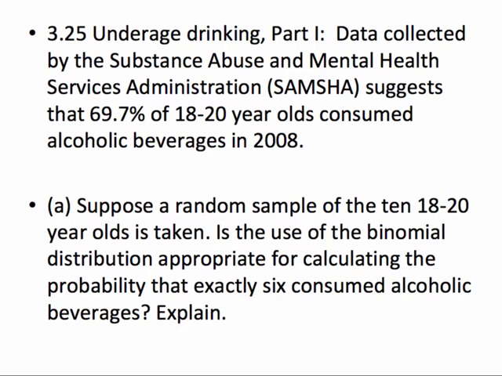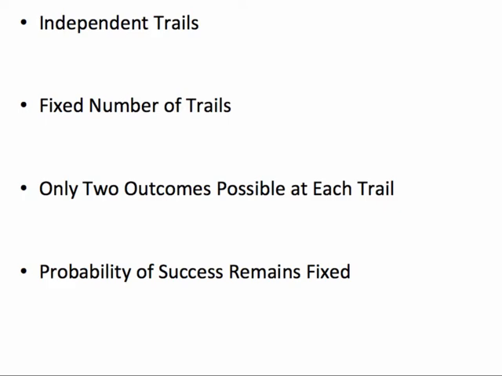Data collected by the Substance Abuse and Mental Health Services Administration suggests that 69.7% of 18 to 20-year-olds consumed alcoholic beverages in 2008. Suppose a random sample of 10 18 to 20-year-olds was taken. Is the use of the binomial distribution appropriate for calculating the probability that exactly 6 consume alcoholic beverages? Explain.